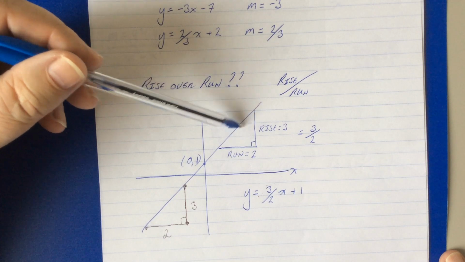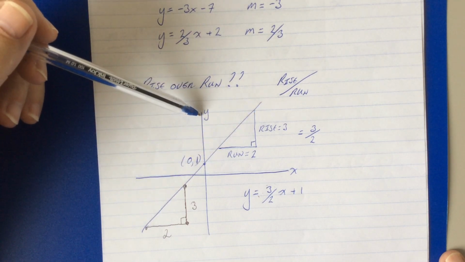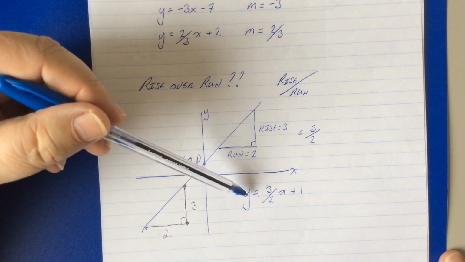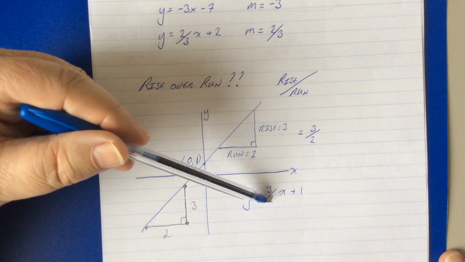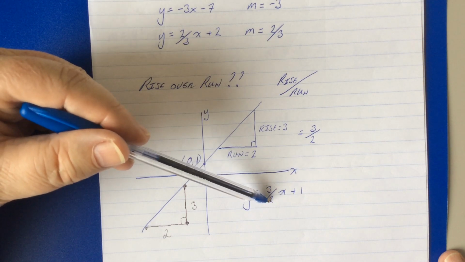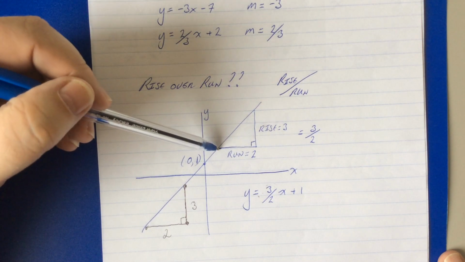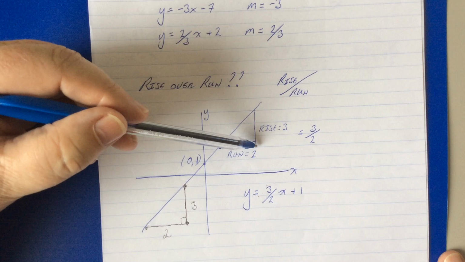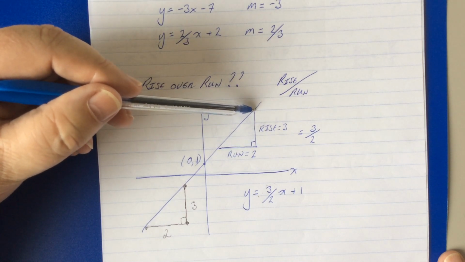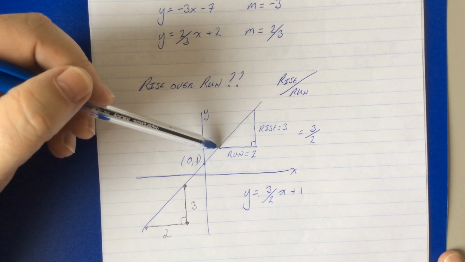Well, if we have a convenient line here on our Cartesian plane and an equation here that says that the gradient is 3 over 2, we should expect the following: that if we run 2 units across this way, run, and rise 3 units this way, we should form a triangle with this line.